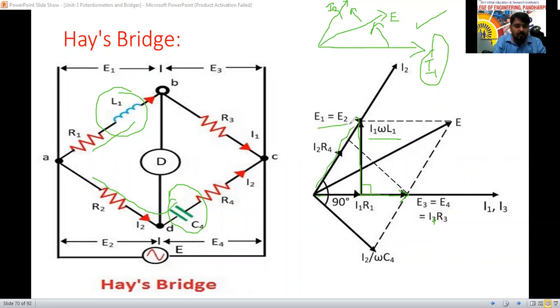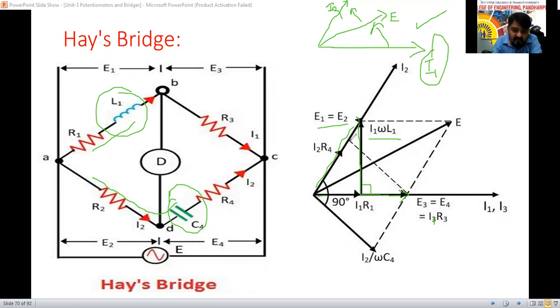Next, the current will flow through the C4. This is very important here now. Current will flow through the C4. So will the voltage lead the current or lag the current here for the capacitive? Should it lag or lead? Here the current is there. This is the current of I2. For capacitive load, the voltage should lag the current.